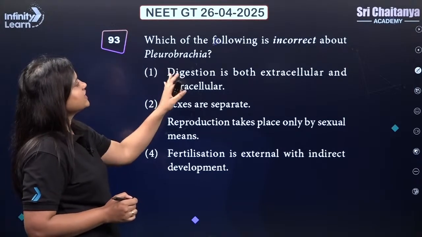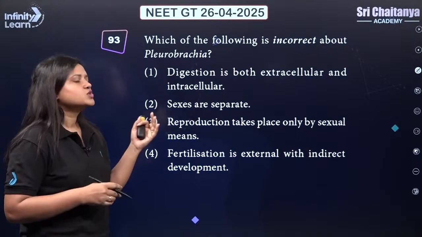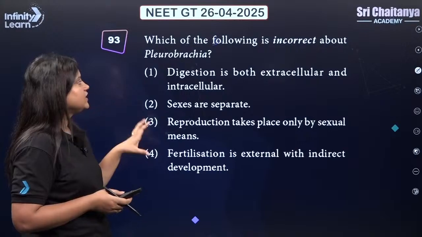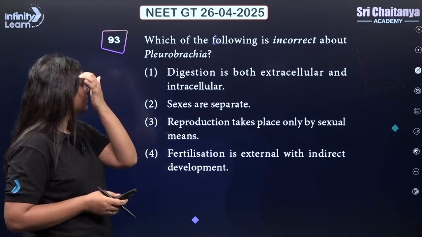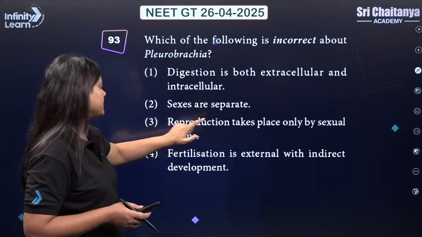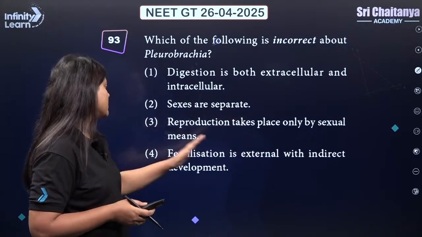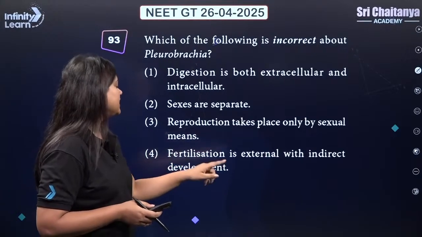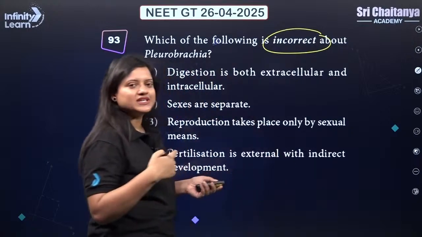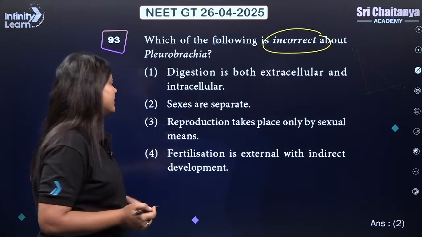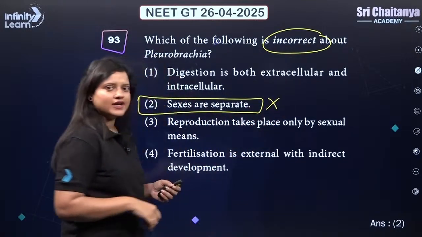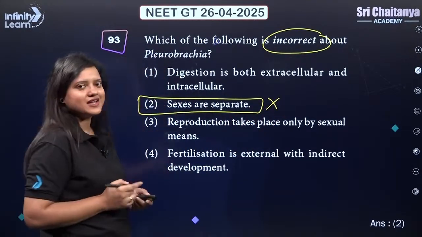Next, which of the following is incorrect about Pleurobrachia? If you recall, remember it is a ctenophore. Let's read one by one. Digestion is both extracellular and intracellular. Sexes are separate. Reproduction takes place only by sexual means. Fertilization is external with indirect development. We need to find out the incorrect statement here. Pay attention to these terms, correct and incorrect, in the question. What is incorrect is that sexes are separate. They are hermaphrodite or bisexual. The rest of the statements are right.